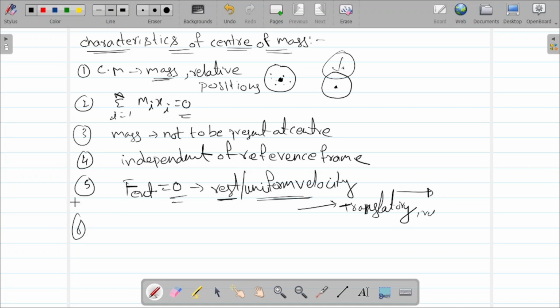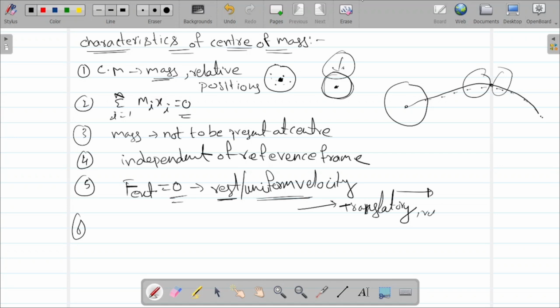Here, the position of the center of mass does not change due to internal forces. For example, let's consider a bomb. This is the center of mass, and it is going to be blasted into two pieces. Then the center of mass remains the same, in its path, it is not going to change.